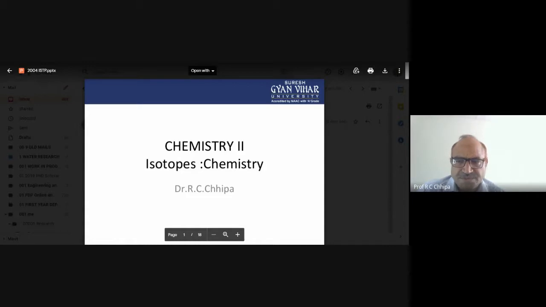In isotopes we have the mass number and then the atomic number. Why does the variation in mass number, chlorine-35 and chlorine-37, appear? And then the atomic weight is 35.453. Why such changes?